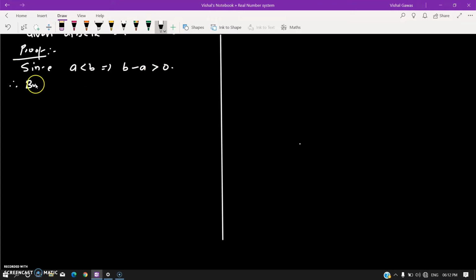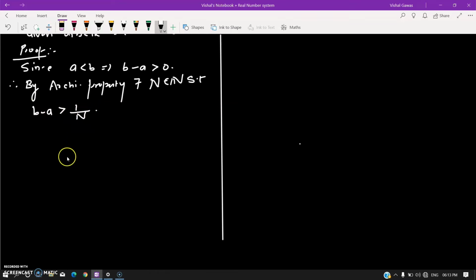Therefore, by the Archimedean property, there exists a natural number n such that b minus a would be bigger than 1 over n. Or in other words, this would imply that n times (b minus a) would be bigger than 1.